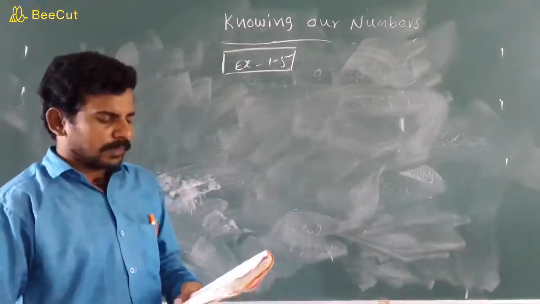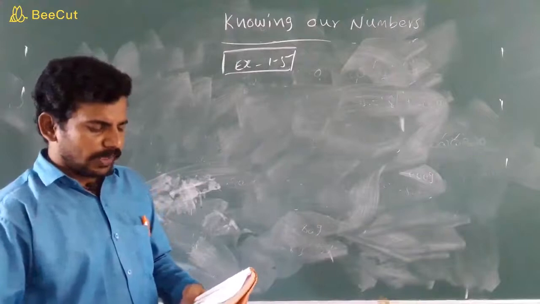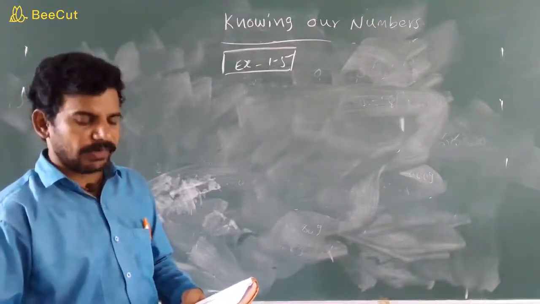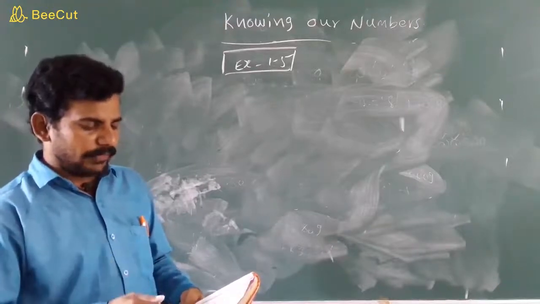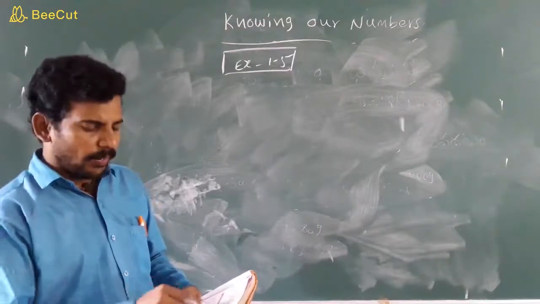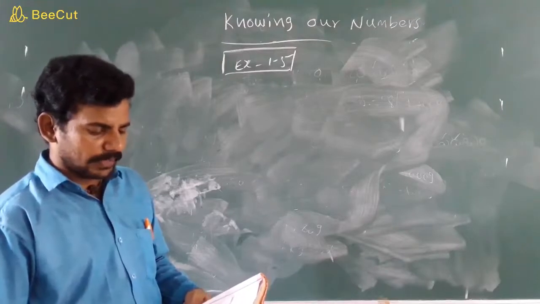Next problem, that is the 7th one. The distance between the school and the bus stop is 1 kilometer 875 meters. Here the distance is given between the school and bus stop. How much is given? 1 kilometer 875 meters.